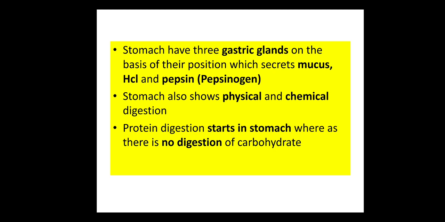So now here we are having pepsinogen, which is the inactive form of the protein digestive enzyme, which will be activated by HCl to pepsin. And now this pepsin will work on the proteins. The mucus is there which will lubricate the inner lining of the stomach, so that this acid can't harm the inner lining of the stomach.